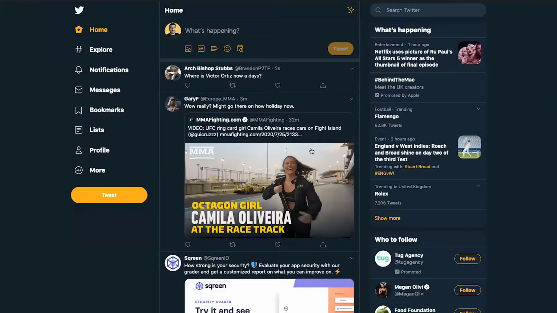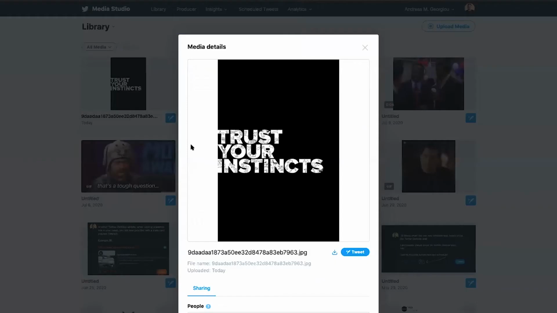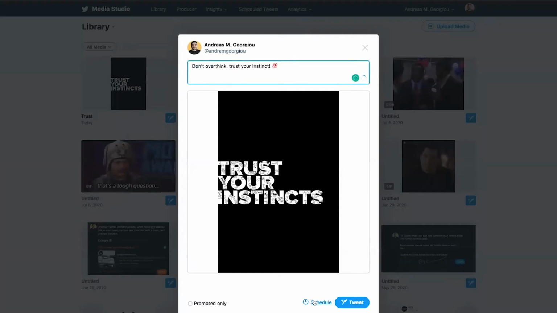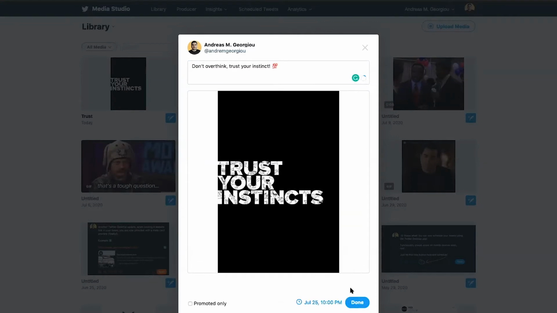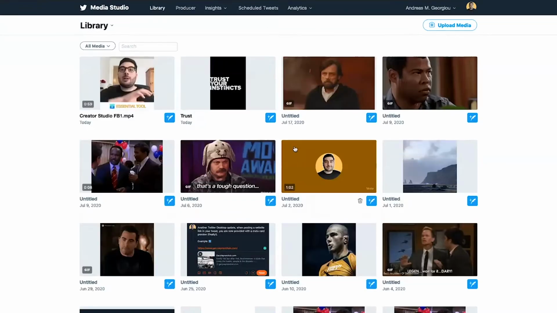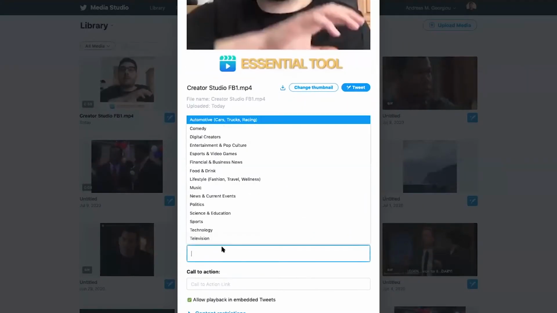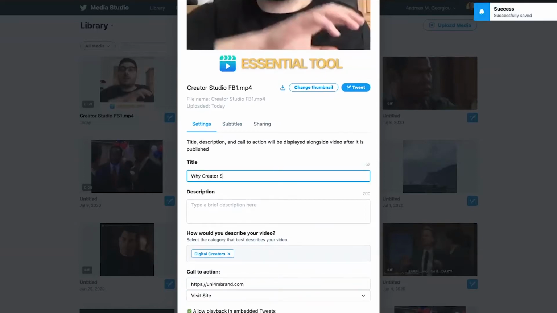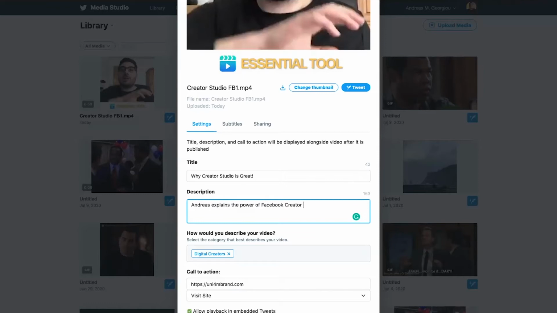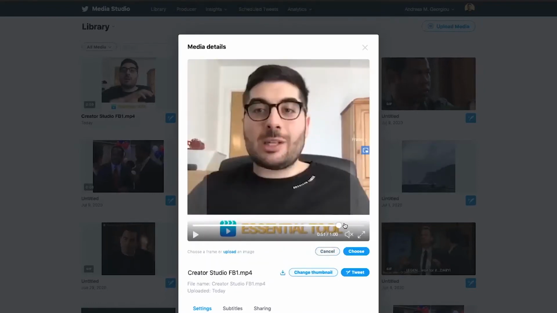Anybody who has access to Twitter's Media Studio has been able to schedule posts through that part of the platform. Twitter's Media Studio is still in an invite-only beta stage, so not everybody will have access to it. But if you do have access to the Media Studio, scheduling your content through there is very beneficial, especially if you are uploading videos, because you can add metadata, which is a title, a description, and even a URL link in there, and you can add a custom thumbnail.